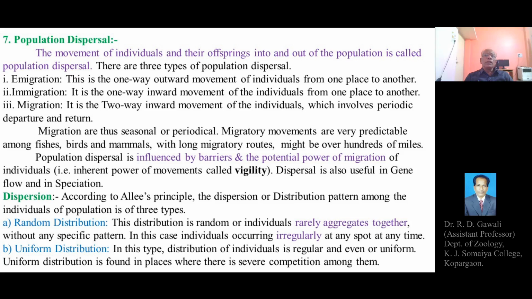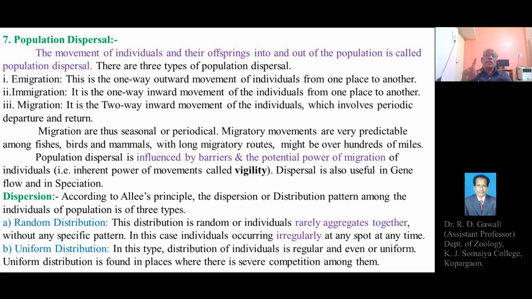Population dispersal is influenced by barriers and the potential power of migration of the individuals. So these are two conditions which influence or affect the process of population dispersal.